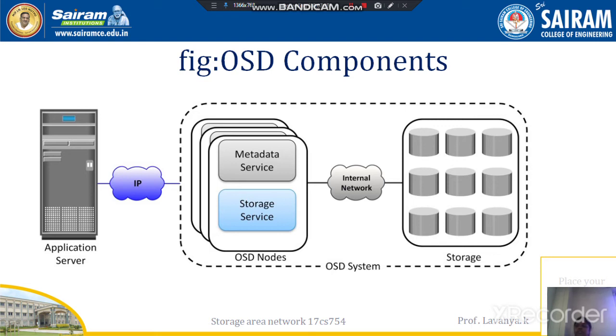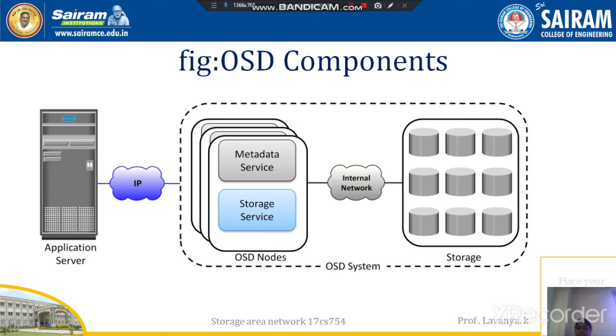The nodes are nothing but the servers that run the object storage device operating system. They provide the services to store, retrieve and manage the data within the system. And these OSD nodes have two key services: metadata services and storage services.